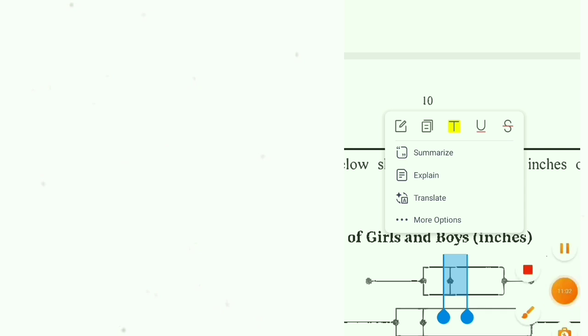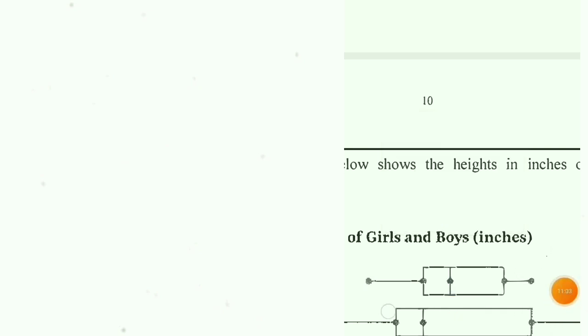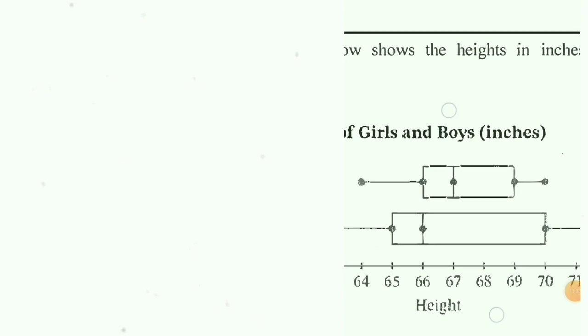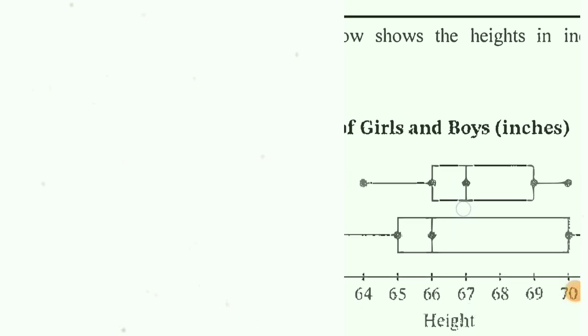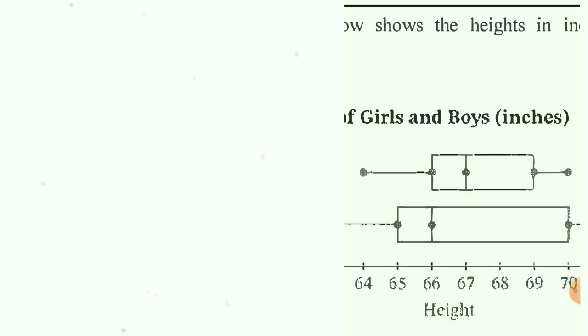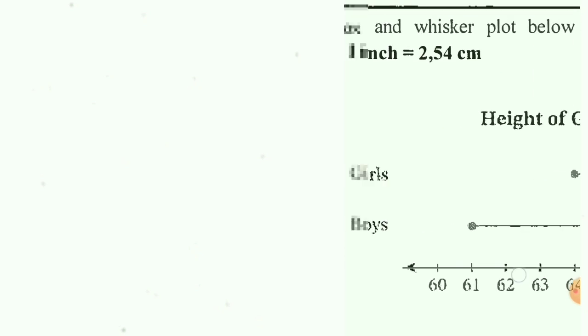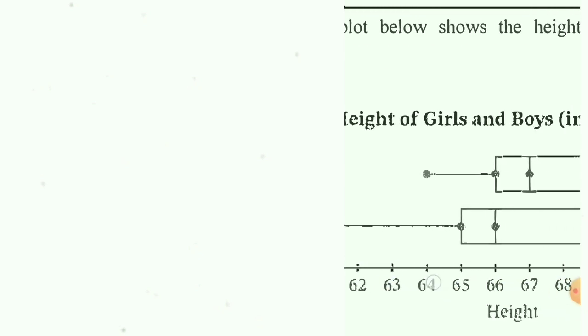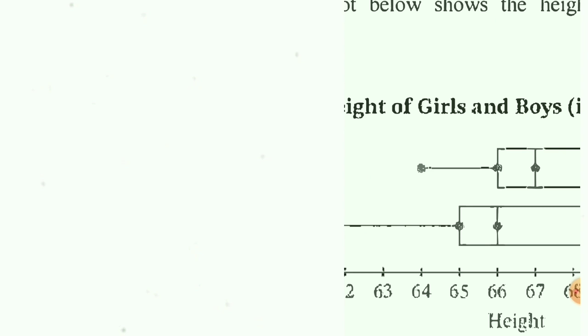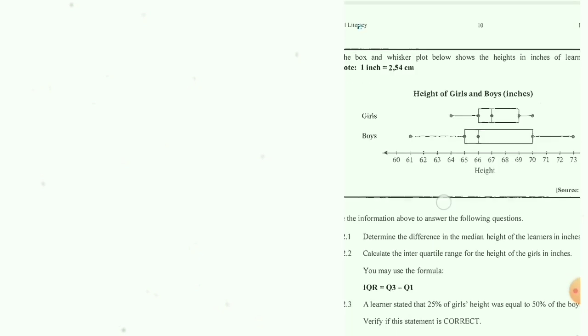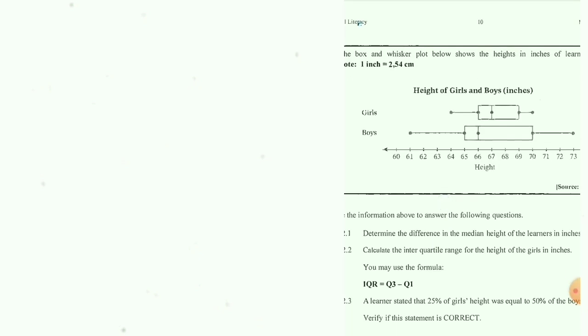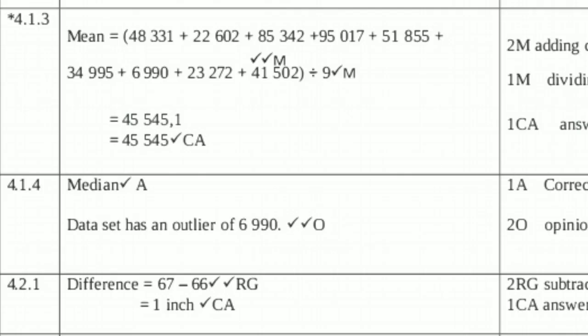Let's check the line. The line corresponds with 67. Then let's check boys. Boys is actually 66. As you can see, the line corresponds with 66. So let's determine the difference. When we talk about the difference, that simply means we minus. That simply means 67 minus 66, which is equal to 1 inch. That's the difference.